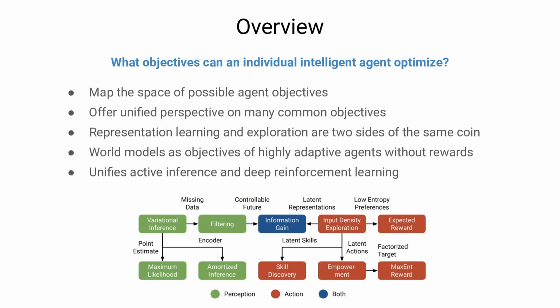The question this work tries to answer is, what objective functions can intelligent agents optimize? For this, we map out the space of possible agent objectives. This offers a unified perspective on many common objectives, such as representation learning, maximum entropy reinforcement learning, empowerment, skill discovery, information gain exploration, and surprise minimization. Our work shows that representation learning and exploration are just two sides of the same coin. And it suggests world models as objective functions for highly adaptive agents without the need for rewards. Our framework also unifies the approaches of active inference and deep reinforcement learning.